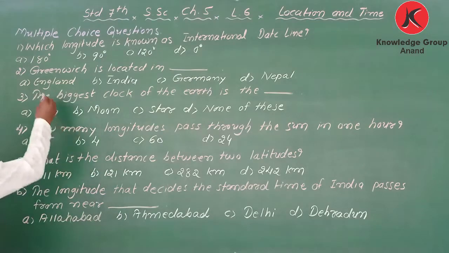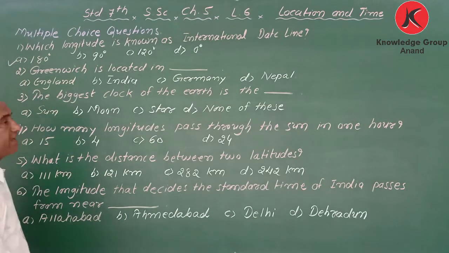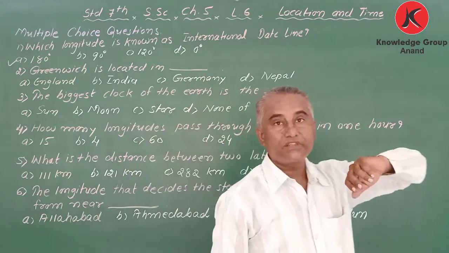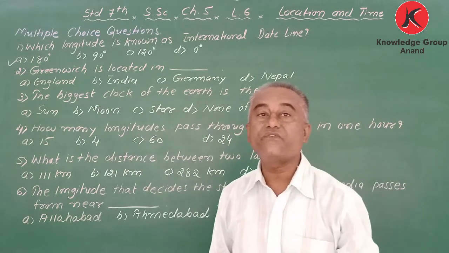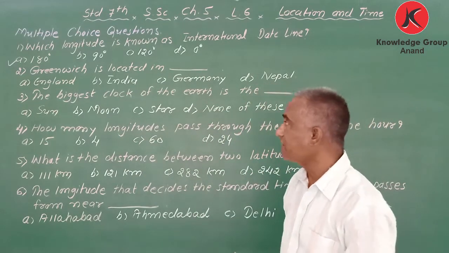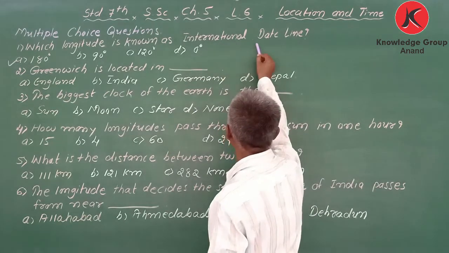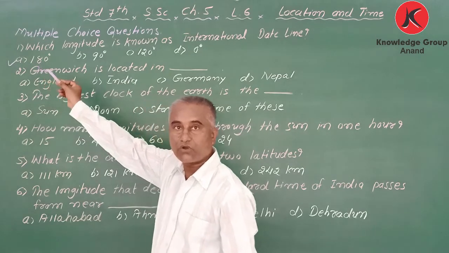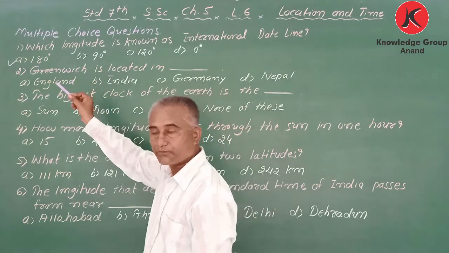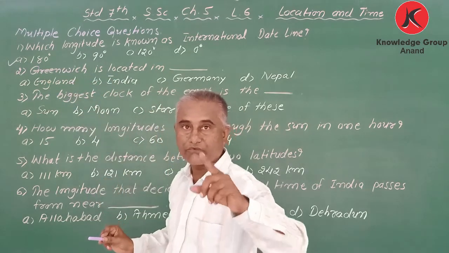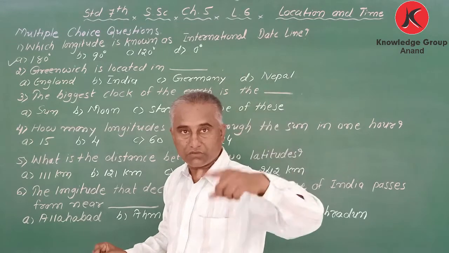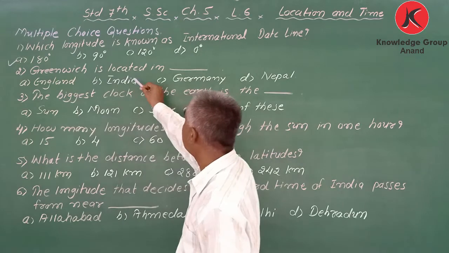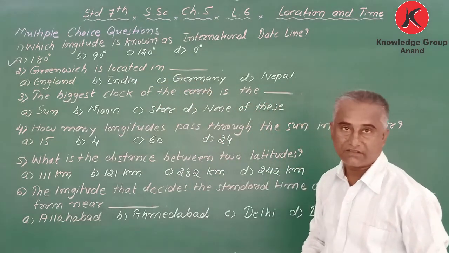The correct answer is 180 degree, my dear student, and 0 degree longitude is called GMT, Greenwich Mean Time. Got it? I have asked here about the international date line, that is called 180 degree longitude. Okay, got it? And longitudes are drawn from north to south. Remember.